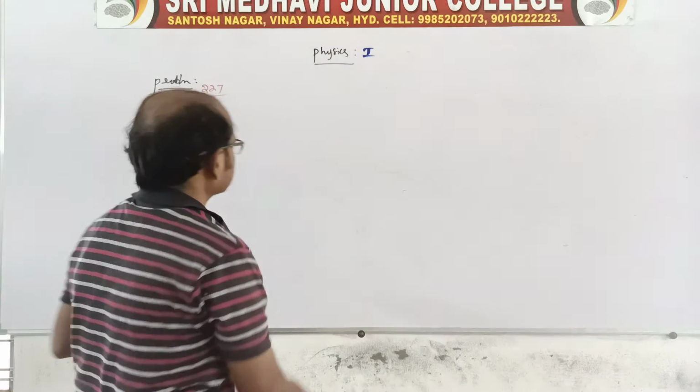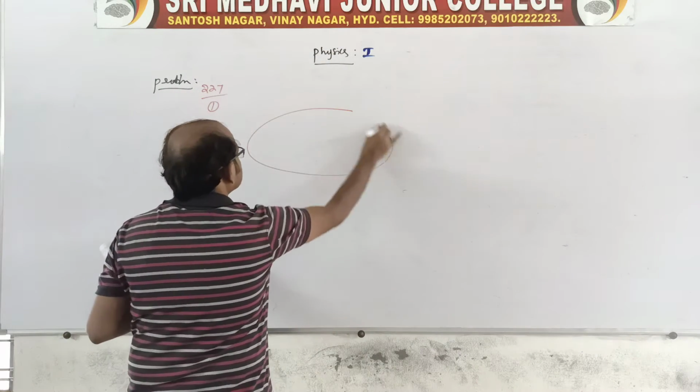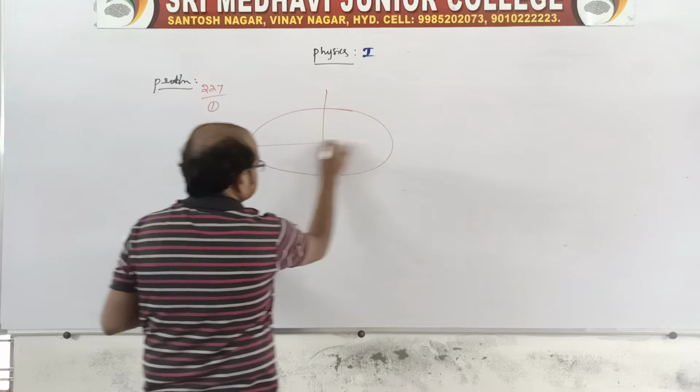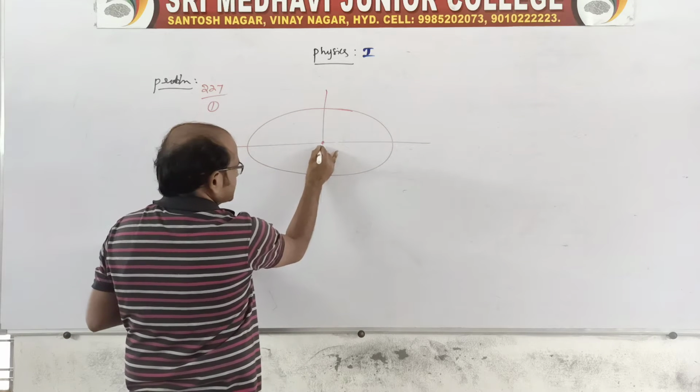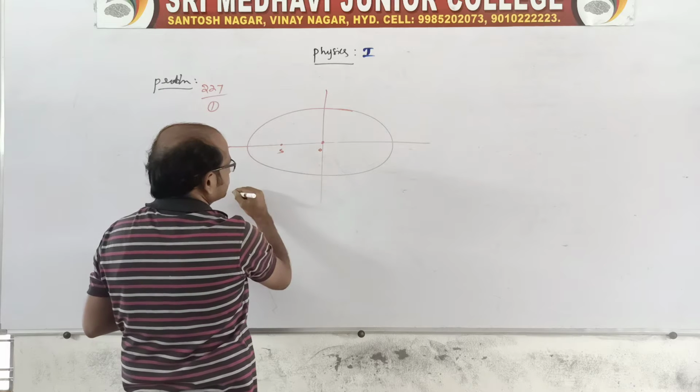The diagram in the question is not given in the proper way, so I am drawing it like this. It is the center, and the sun is at one point.